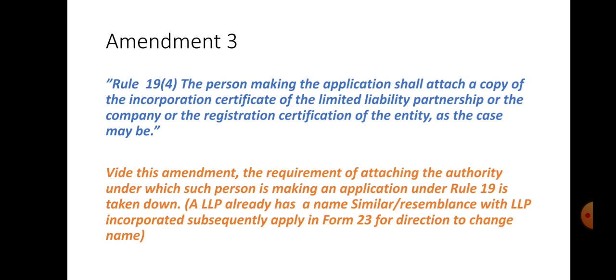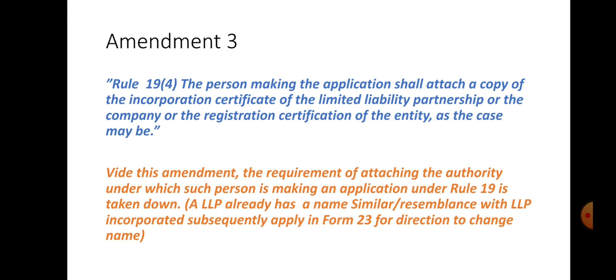Third amendment, Rule 19, Sub-Rule 4: the person making the application shall attach a copy of the incorporation certificate of the LLP or the company or the registration certificate of the entity, as the case may be. By this amendment, the requirement of attaching the authority under which such person is making an application under Rule 19 is taken down.